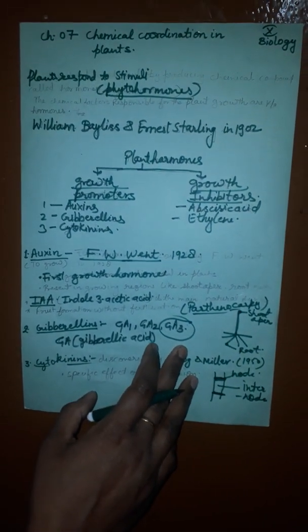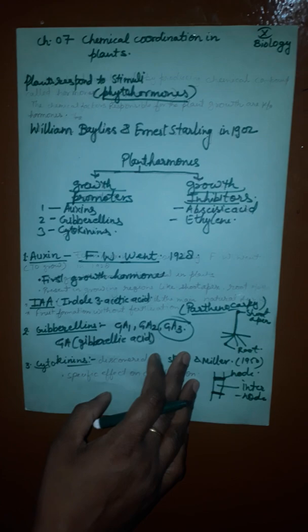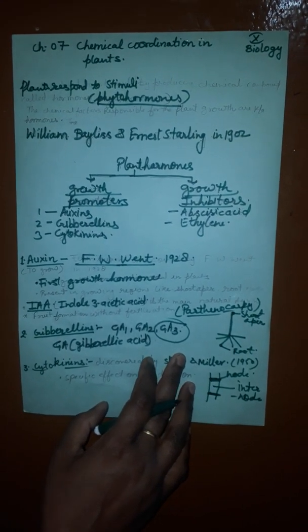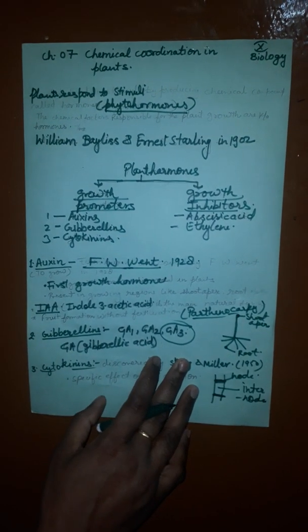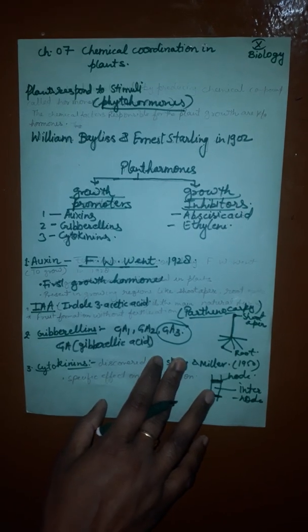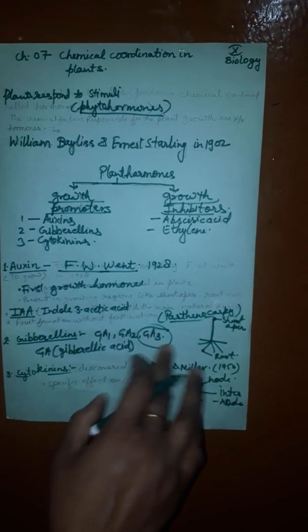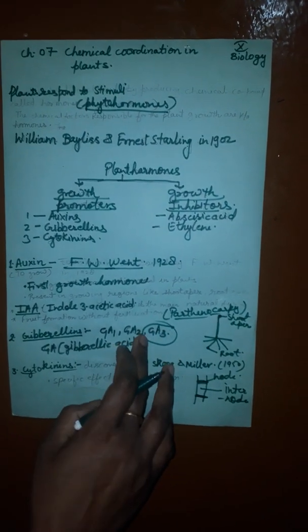Now, the main functions: promote the growth of internodes by cell elongation, promote fruit growth, break seed dormancy and initiate germination. Gibberellins are also capable of inducing parthenocarpy.